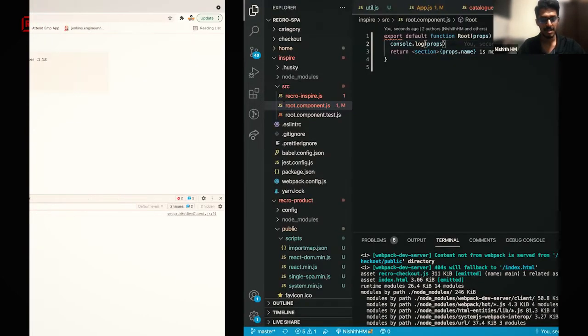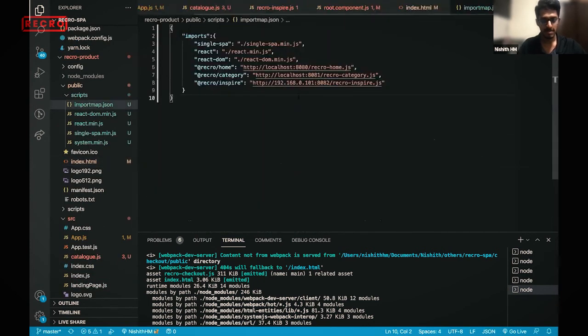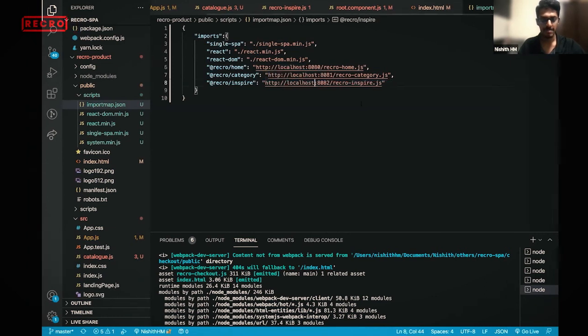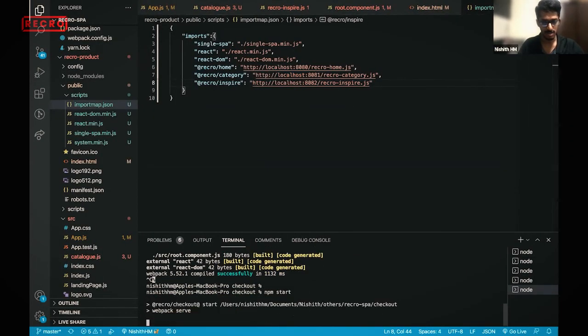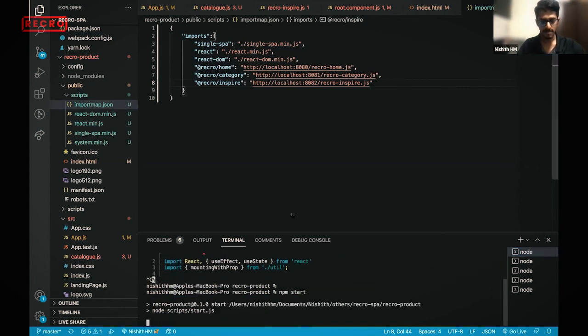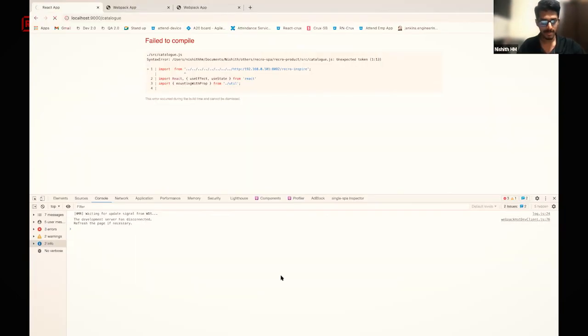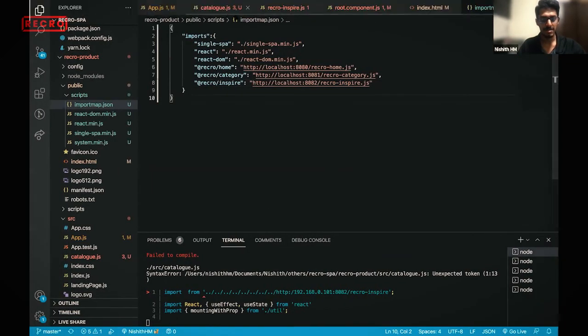Just a second. I just need to make it localized. And I change the input map. I'm just running it once again. Catalog produces some issue.